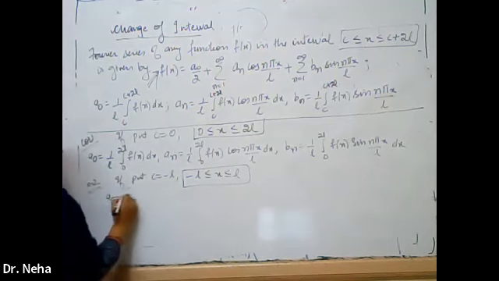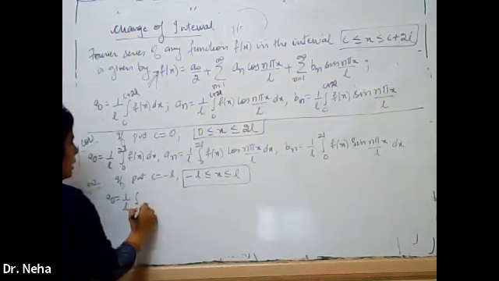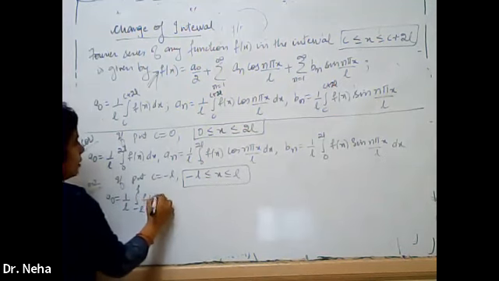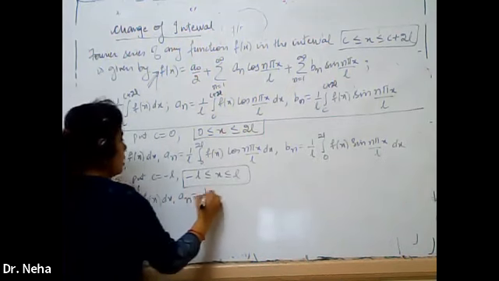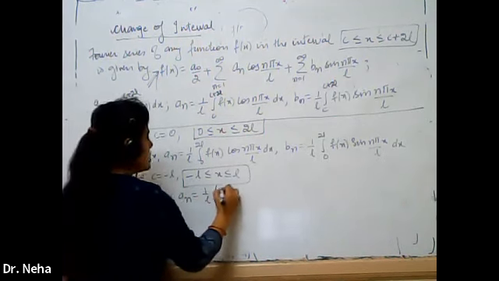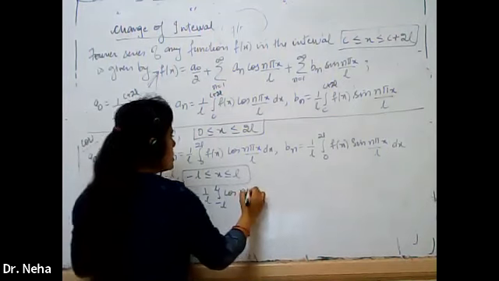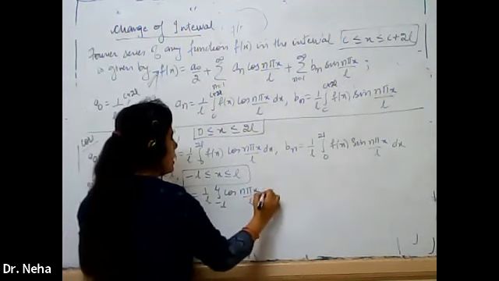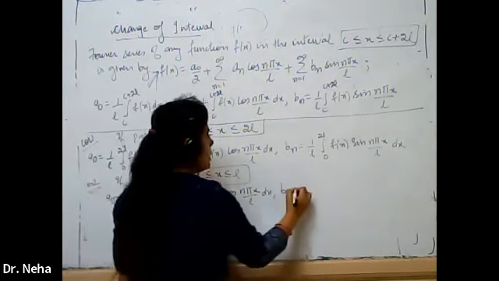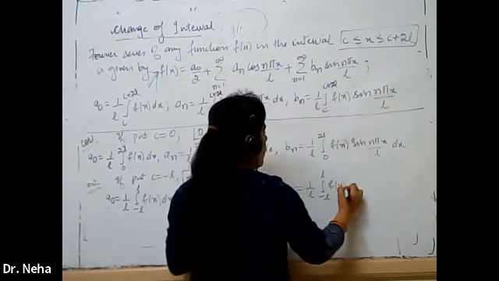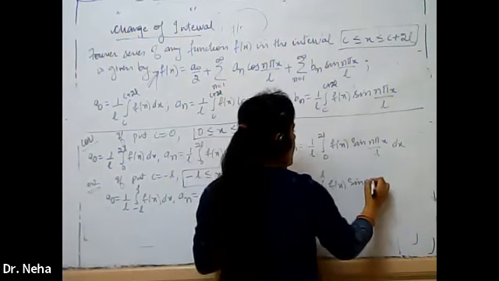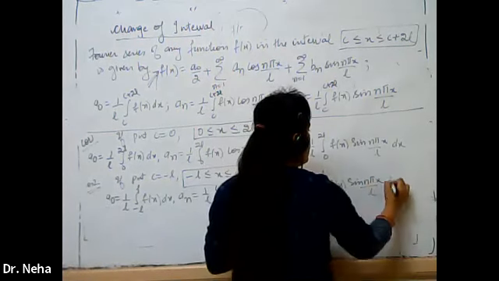In that case, the Fourier series will have a0 as 1/L ∫ from −L to L f(x) dx, an as 1/L ∫ from −L to L f(x) cos(nπx/L) dx, and bn as 1/L ∫ from −L to L f(x) sin(nπx/L) dx.